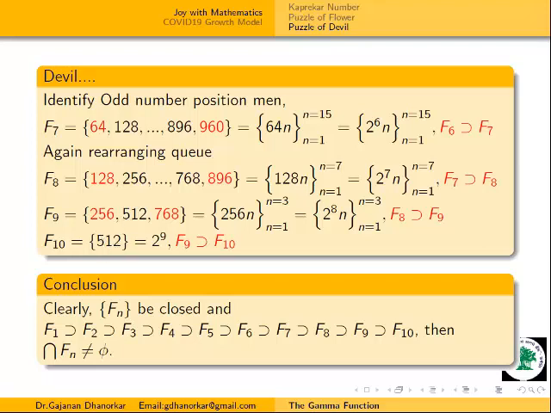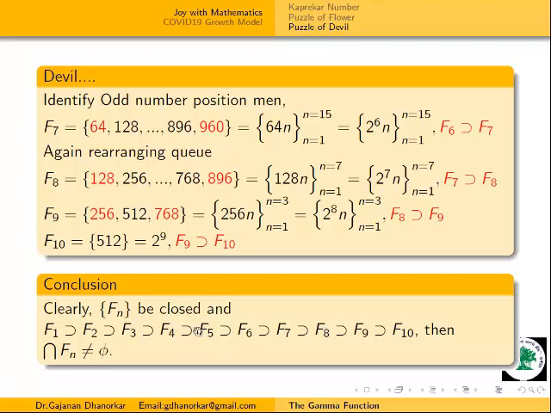Now if we try to model this in mathematical form, we get a sequence of sets Fn: F1, F2, F3, up to F9, F10, all these are subsets. Each Fn is finite and closed, and F1, F2, F3 form a nested sequence.